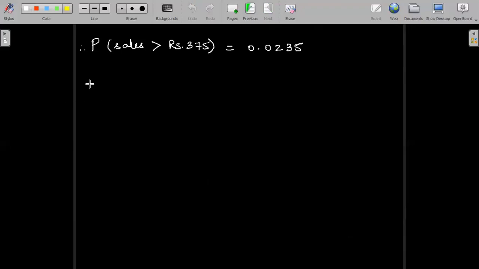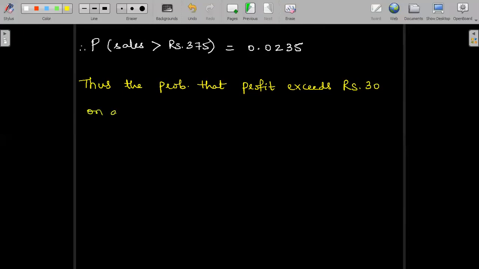Thus, the probability that profit exceeds rupees 30 on a day is 0.0235.